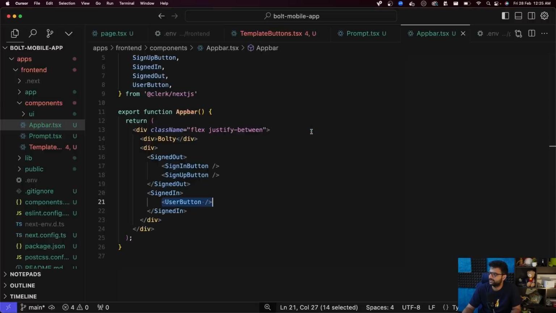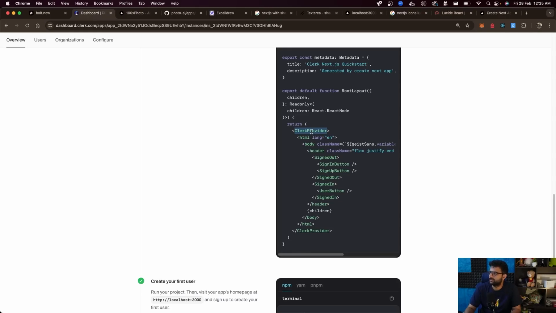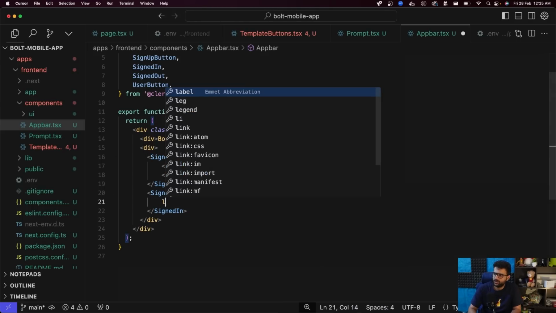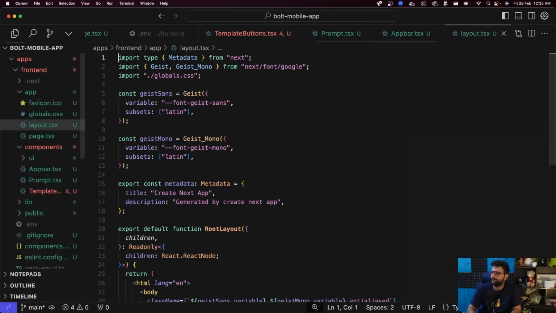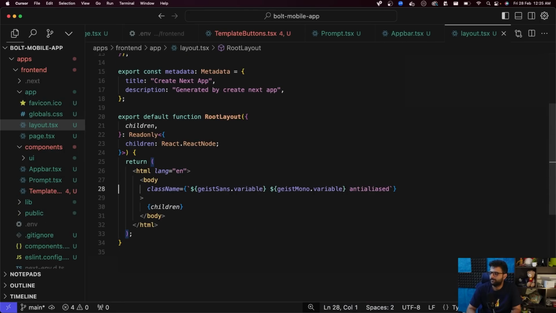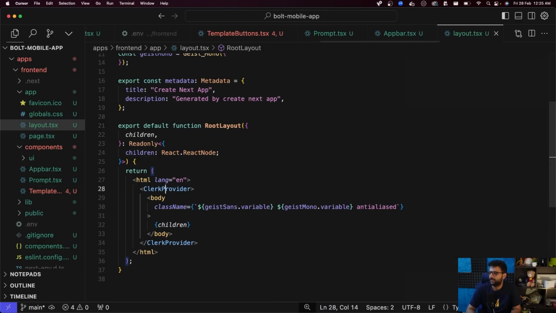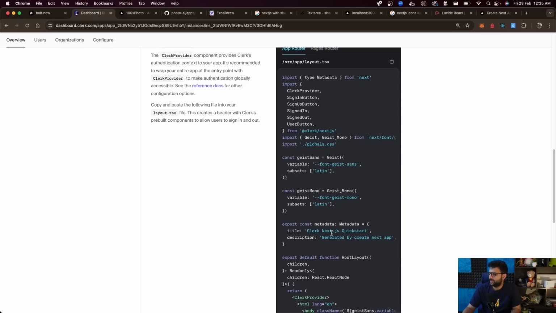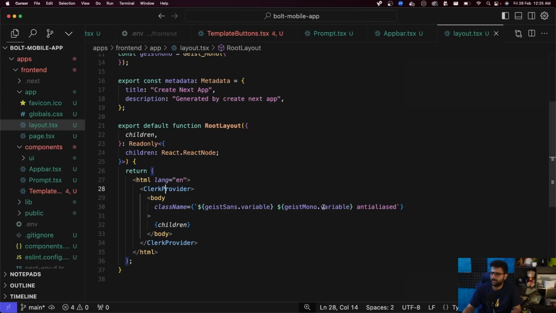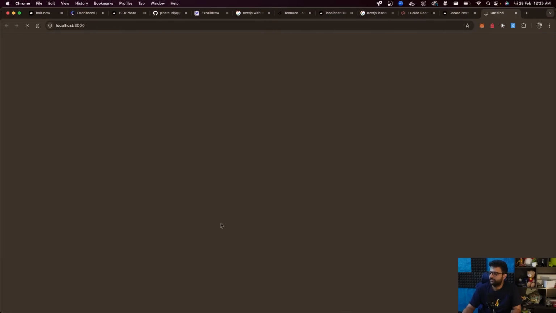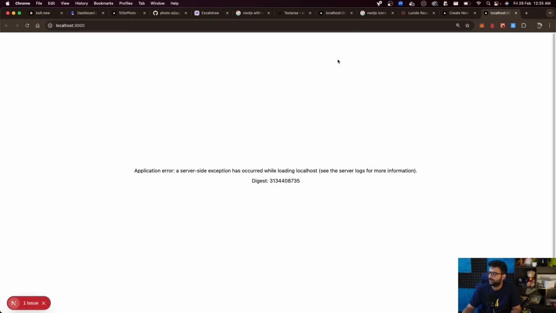The only thing that's left is wrapping our app inside a Clerk provider, which let's try to do in layout.tsx. I'm unsure if we can. Do I need to pass something to the Clerk provider? I don't know. I thought we did, but seems like we don't. Let's run the front end and see if authentication works. It doesn't.